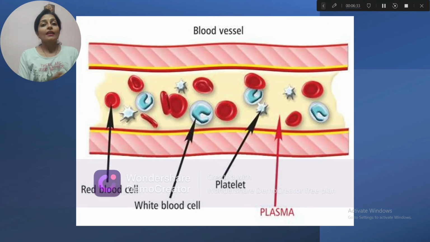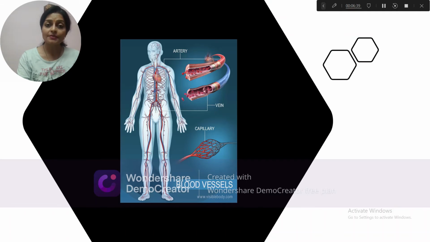Okay, in circulation there are some other important terms, that is the arteries, veins and capillaries. These are the blood vessels which help in circulation. Arteries carry the oxygenated blood from the heart and distribute it throughout the body. There is one exception, the pulmonary artery, which carries the deoxygenated blood towards the lungs.